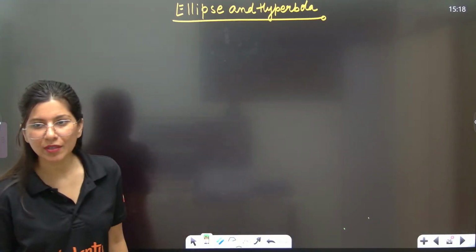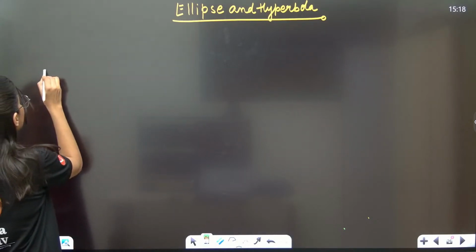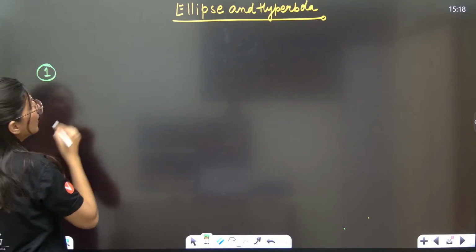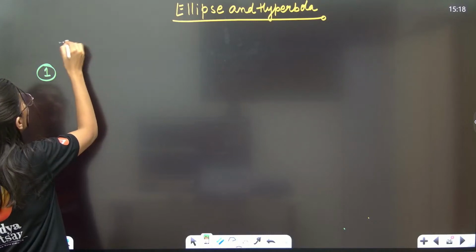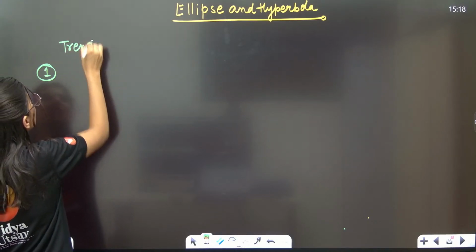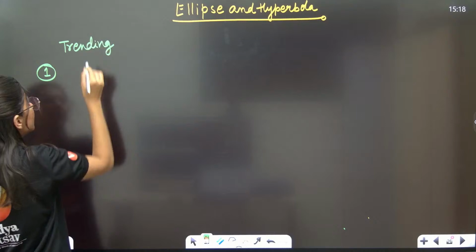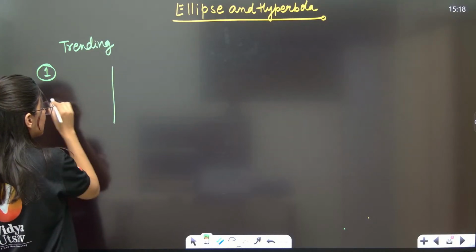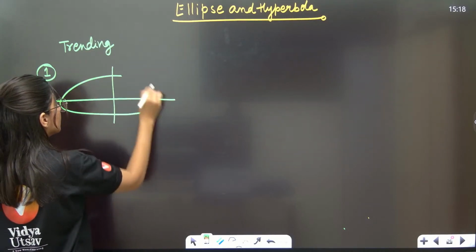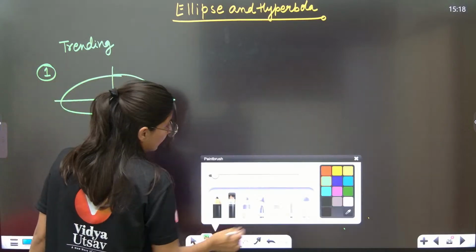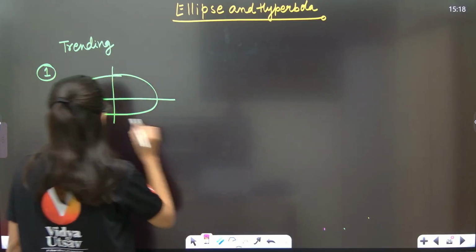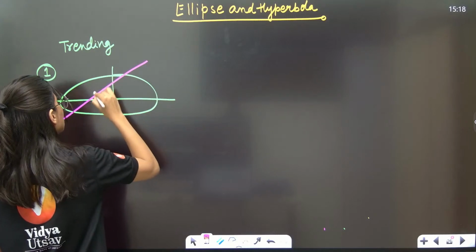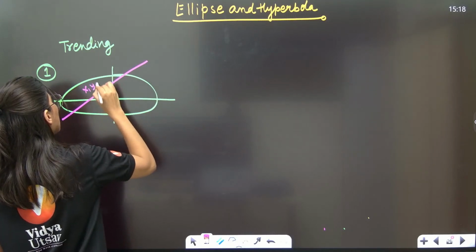Now, if I talk about ellipse, the first thing which they are asking in January attempt, trending questions, is this: suppose there is an ellipse, and there is a chord of the ellipse. This is the chord of an ellipse. The midpoint is x1, y1.